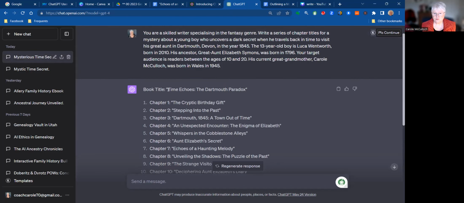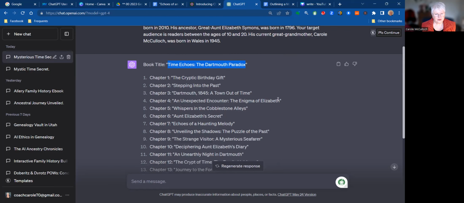And if we like the book title, we can keep it or we can change it. But it does make sense to me. Time Echoes, that really resonates for my plot. And the Dartmouth Paradox, that really intrigues me and possibly it would intrigue a young reader as well. So I'm going to go with that.